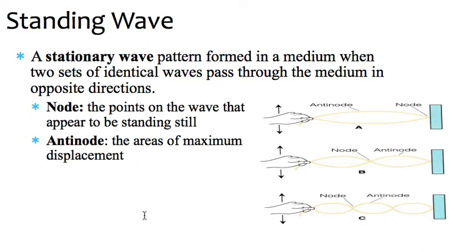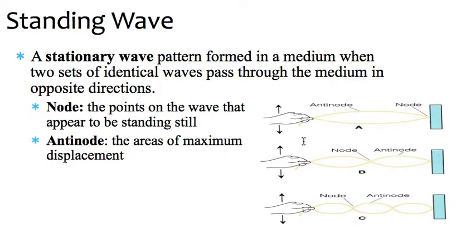That's a wave pattern formed in a medium when two sets of identical waves pass through the medium in opposite directions. So in this example here in this diagram, the rope is tied to something, so it ends up reflecting back. But you could do this from two different points, like two people holding each end of the rope and shaking it, matching up, but it's easier to create with one end tied to something. But anyway, you shake the rope and it ends up creating this standing wave pattern.